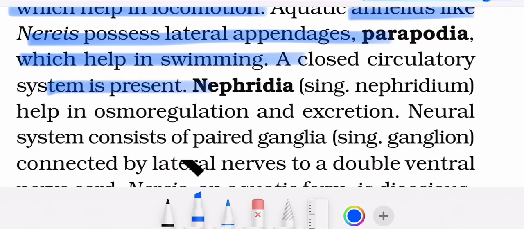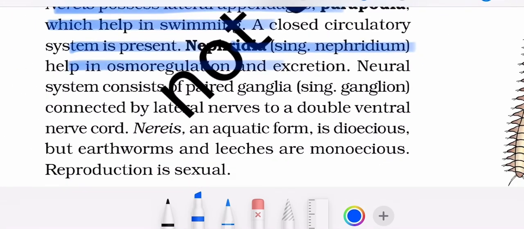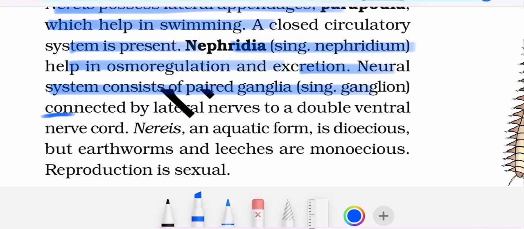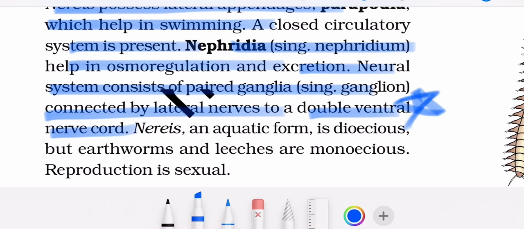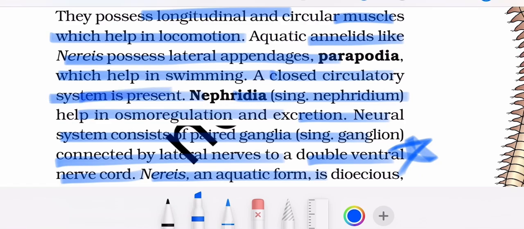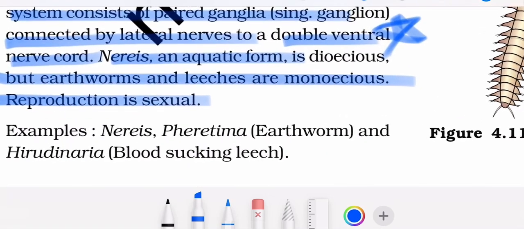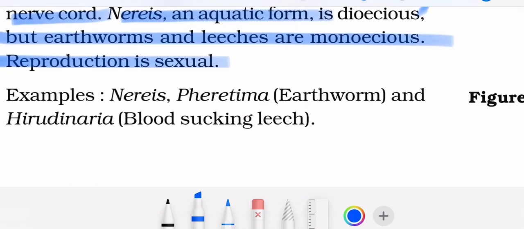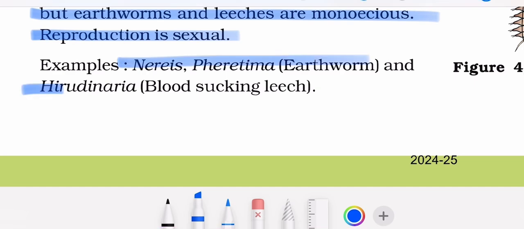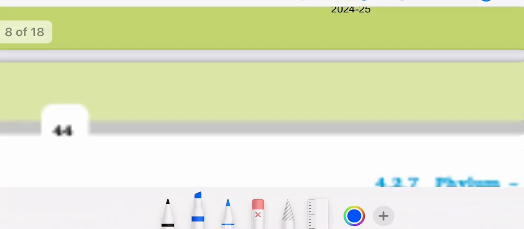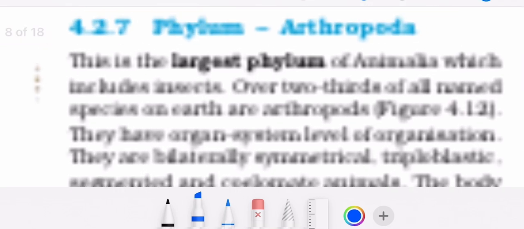A closed circulatory system is present. Nephridia help in osmoregulation and excretion. The neural system consists of paired ganglia connected by lateral nerves to a double ventral nerve cord. Nereis, an aquatic form, is dioecious, but earthworms and leeches are monoecious. All have a closed circulatory system except leeches. Examples, Nereis, Pheretima, earthworm, Hirudinaria, blood-sucking leech. Now moving to phylum Arthropoda.